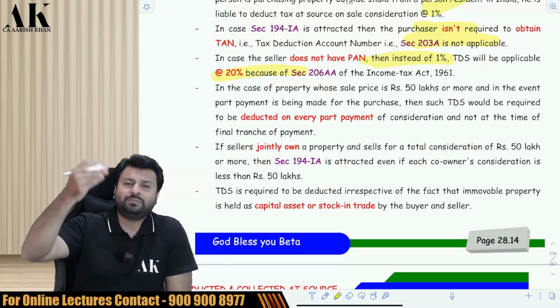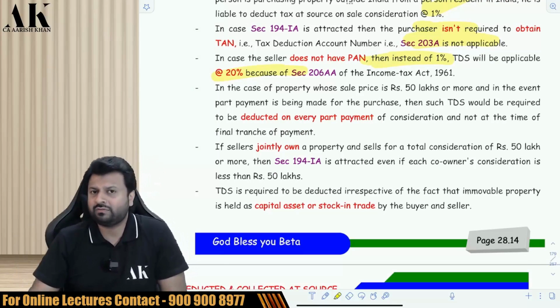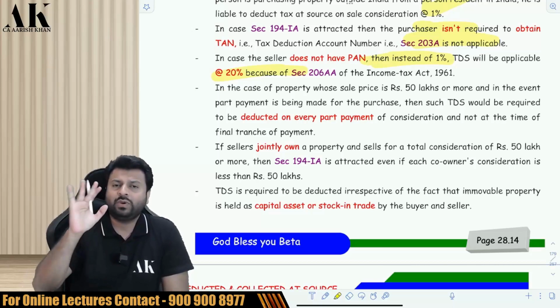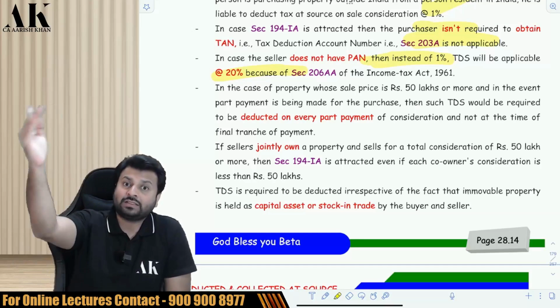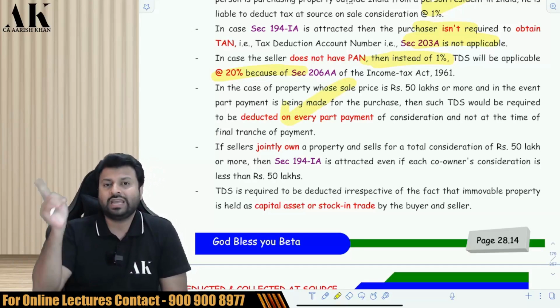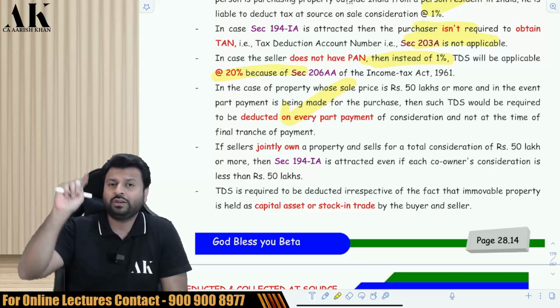Sir, if I make payment in part, suppose I bought a property of 1 crore rupees and I am making payment in part, when should I deduct TDS? Should I deduct TDS on every payment, or should I deduct TDS when I make the final payment? You should deduct TDS on every payment when you make it, and not when you make the final payment.